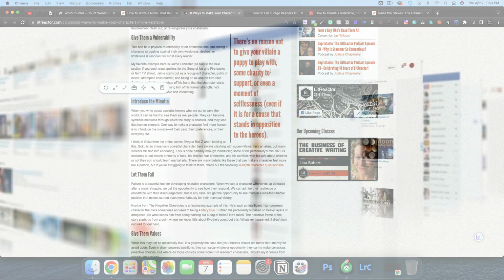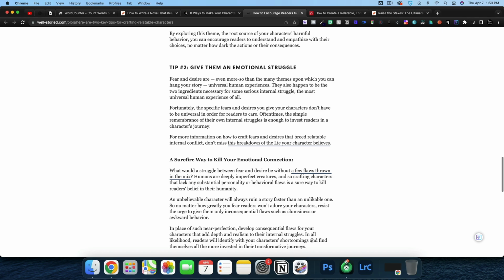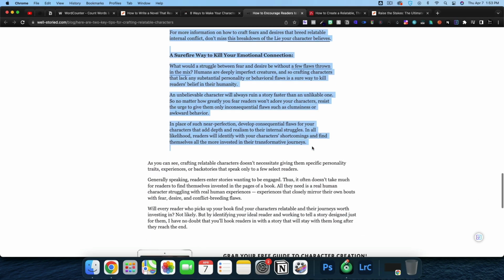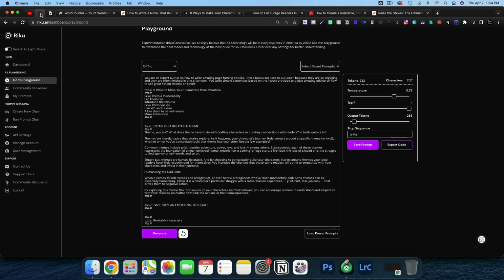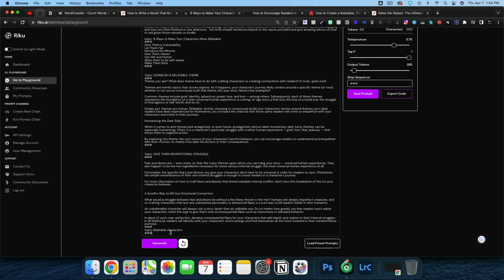That's why the media and the news and all of that is so negative. It plays on emotions, and we all know that negative emotions tend to be more polarizing, more engaging. Unfortunately, I don't agree with it, but it does appear to be true to human instinct. And we'll paste this in. And now we've got our relatable characters.